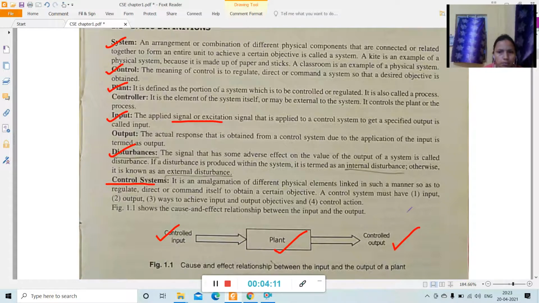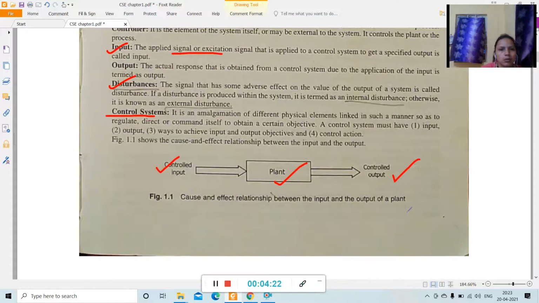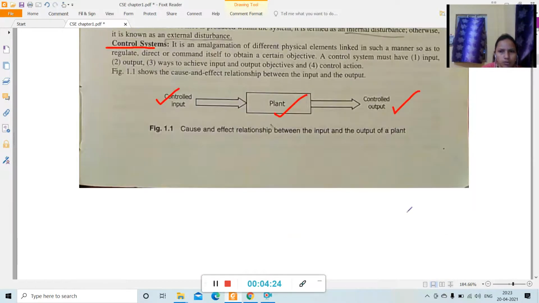So a control system must have input, must have output, must have ways to achieve input and output objectives, then control action. So these are all the important definitions.